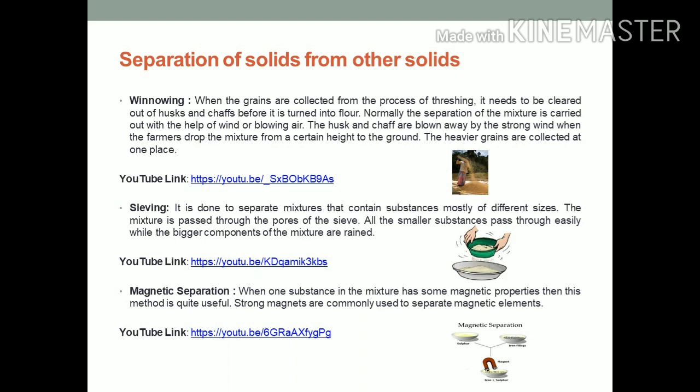Now we will understand what is magnetic separation. When one substance in the mixture has some magnetic properties, then this method is quite useful. Strong magnets are commonly used to separate magnetic elements.